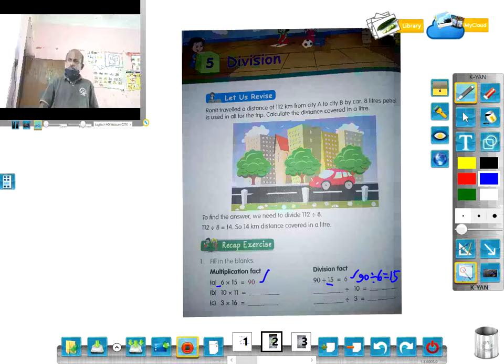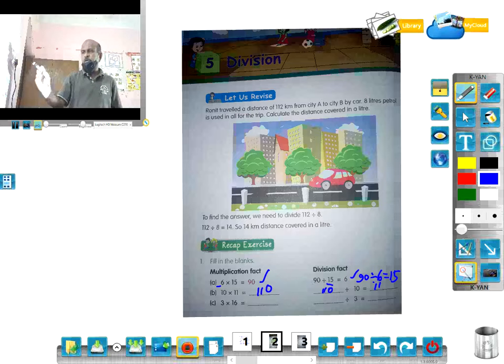Similarly, 10 into 11 is 110. So 110 divided by 10 is 11, or 110 divided by 11 is 10.